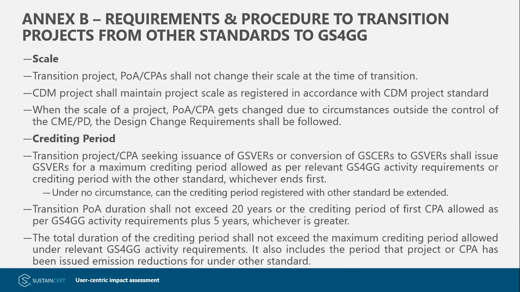In terms of the crediting period, transition projects should issue or claim ERs for a maximum crediting period which is allowed as per the GS for GG requirements. For instance, a POA which is transitioning should not exceed, let's say, 20 years, or the crediting period of the first CPA plus 5 years, whichever is greater. So it should not cross the maximum limit allowed under GS for GG.